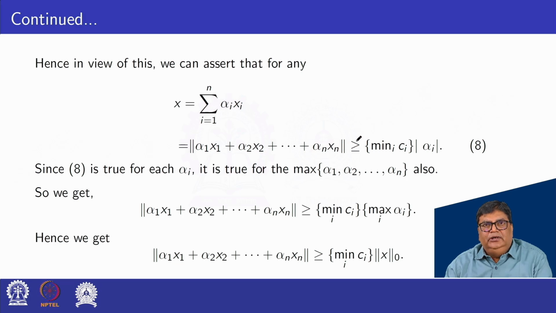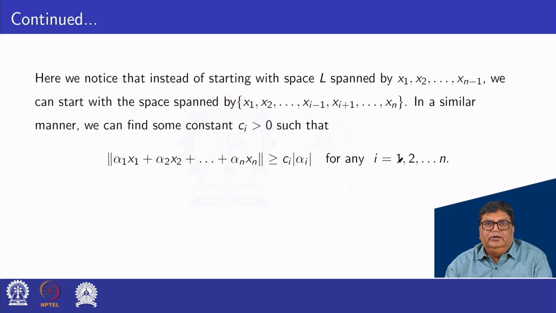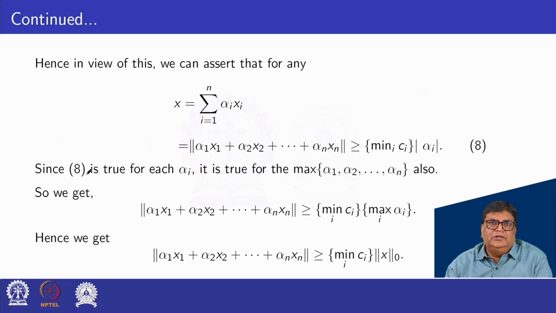greater or equal to minimum of Ci into mod alpha i. So here for Ci we have taken the minimum value of Ci for i equal to 1 and so on to n. Since equation 8 is true for each alpha i, it is true for the max value of alpha 1, alpha 2 and so on alpha n also.